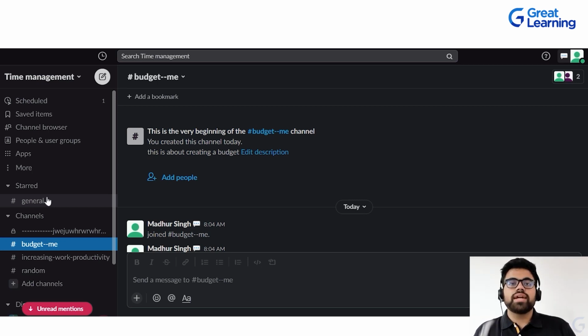So hence you create announcement channels in which the administrator can post different stuff, but the people can only view it and not take action on that particular thing. One more important thing is that if you have any meeting, Slack automatically gives you Slackbots which give regular reminders on your deadlines and the meetings that are coming up, if there is any meeting that is happening.